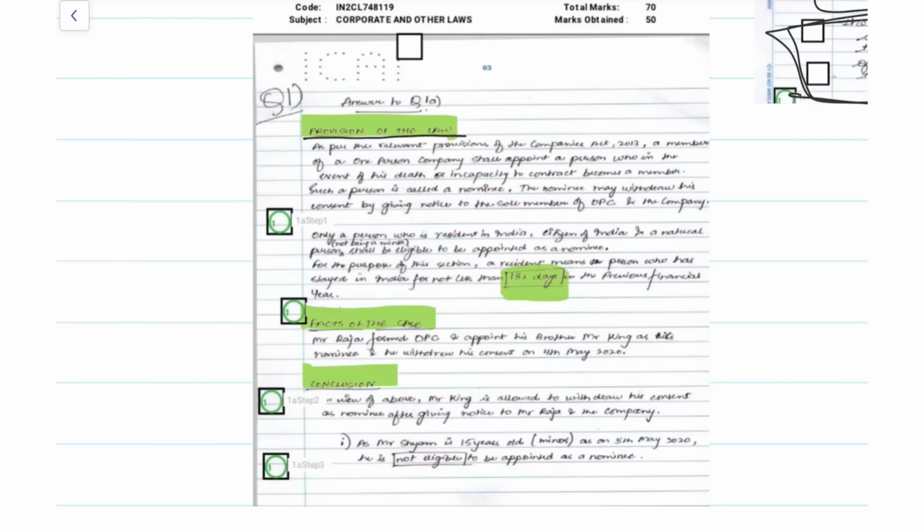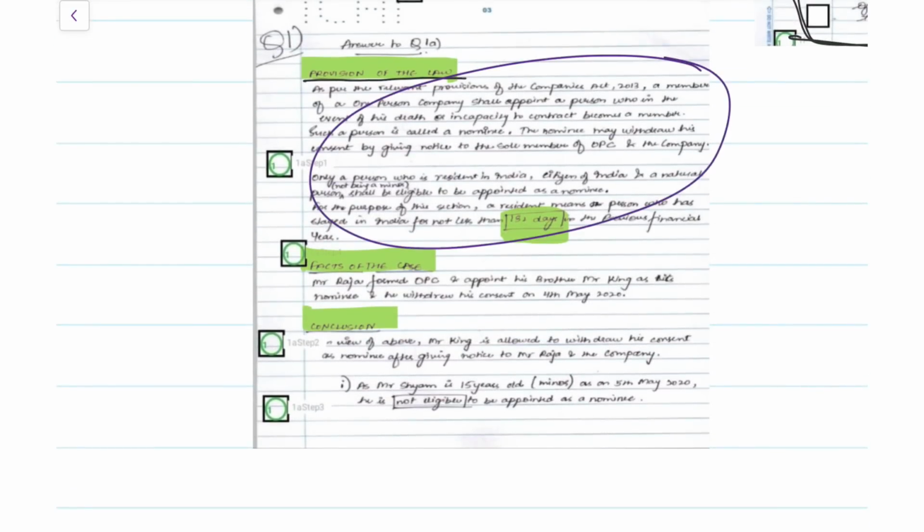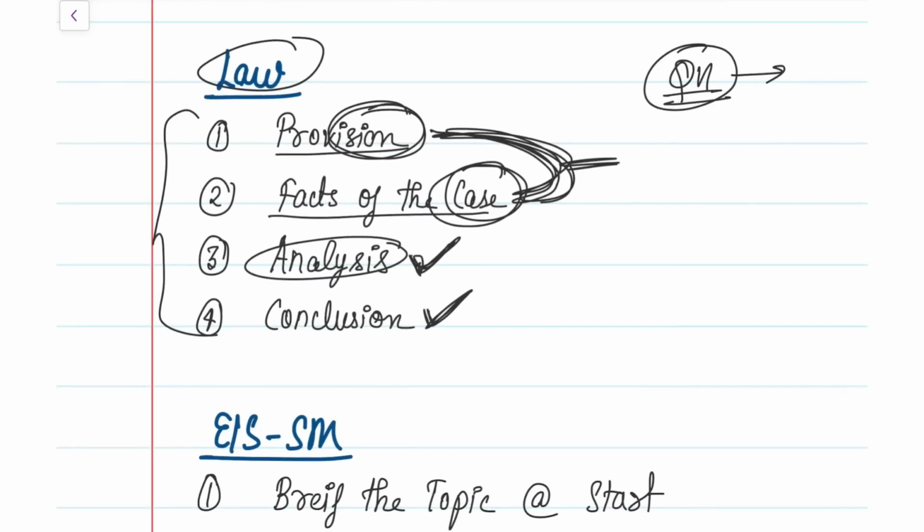They have boxed it here, and if you see, they have used a blend of paragraphs and points. This is in paragraph form, this is in paragraph form, and here the conclusion they have given in points. So you need to use a mix of both pointers and paragraphs. I hope you understood this. This is how you have to answer your law paper.